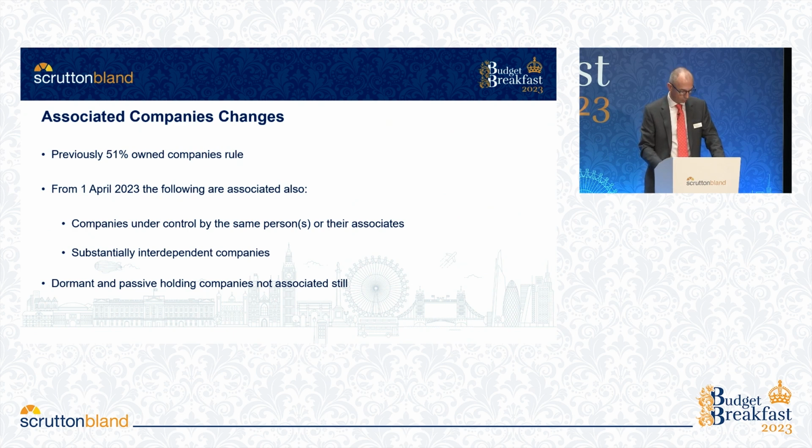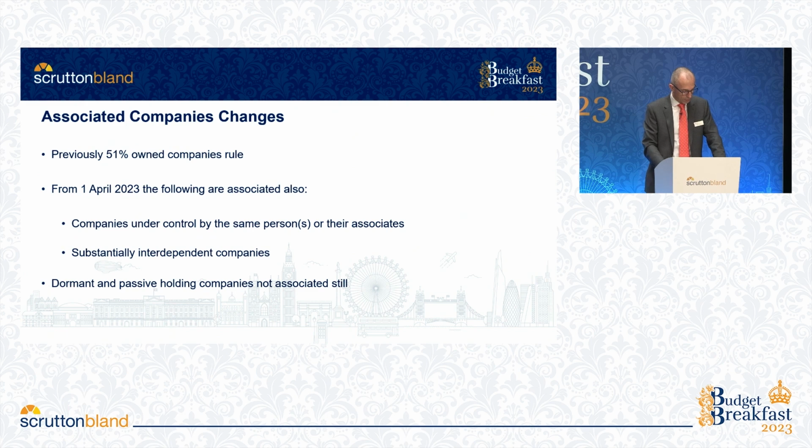These rules are reintroduced from 1st of April 2023, and they look at a company that has control over another, or where both companies are under the common control of the same person or group of persons. The reason that we need to establish associated companies is that the levels at which corporation tax rates change is split by the number of companies under common control. So if there are 2 companies associated, the 50,000 profits chargeable at 19% is split so that each company has 25,000 taxed at 19%, and similarly the main rate would be split to 125,000 for each company, determining the rate